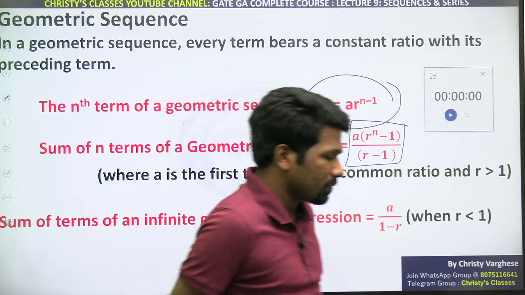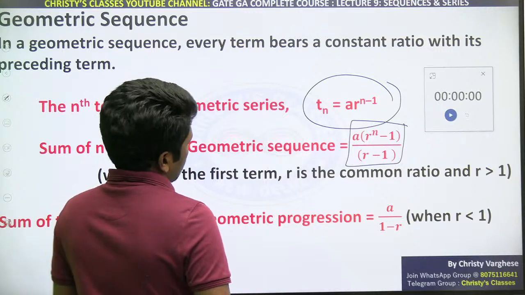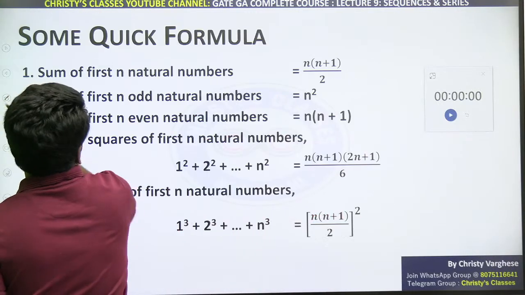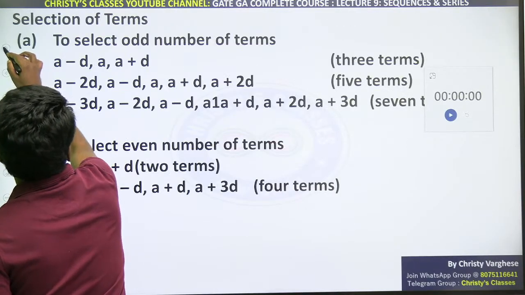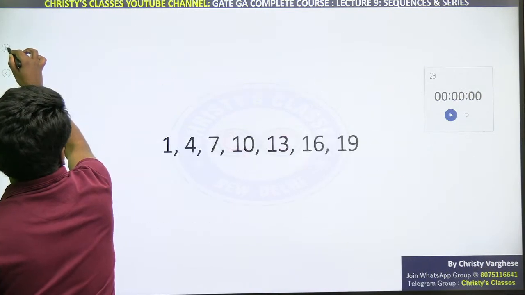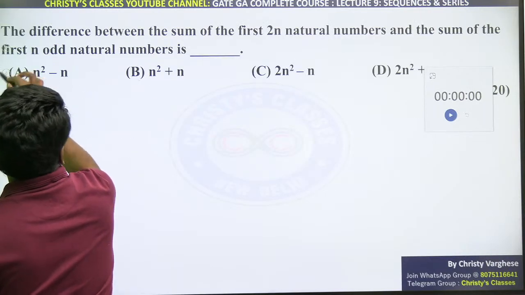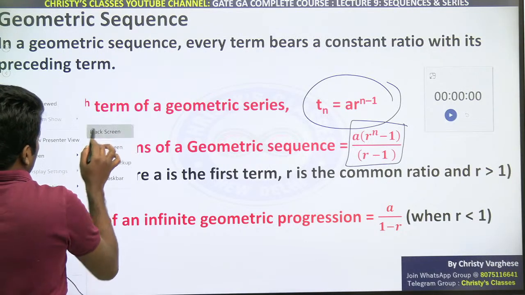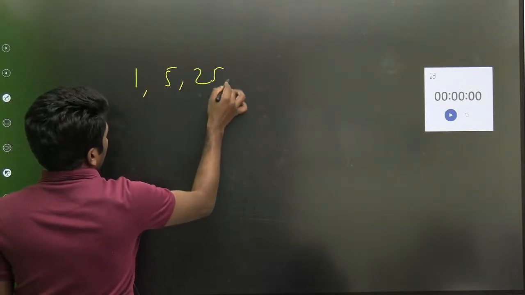Are you all clear? With questions I will give you more clarity, that will be better. Okay, I will show one example, otherwise you people will be confused. One example where... okay, I'll take a black screen and explain, that will be better. So the example I have taken itself 1 5 25 125.